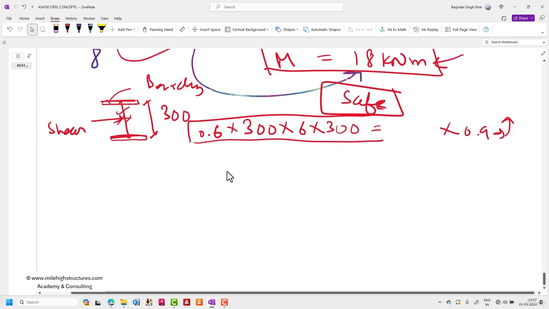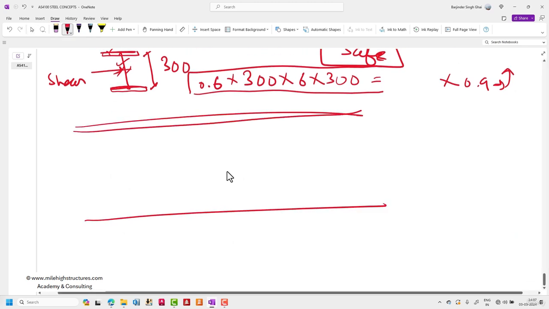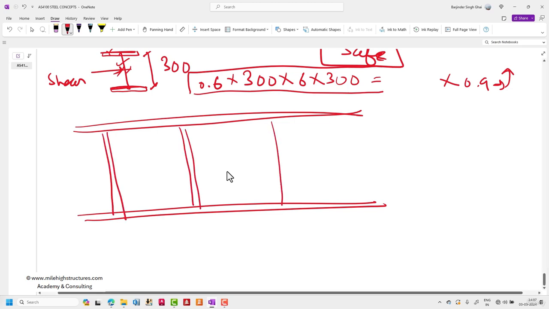That is why you must have seen in very large depth plate girders, where the depth of the girder is very high, we adopt a thin web, but at the same time we add stiffeners so that the capacity of the girder can be increased in shear also.